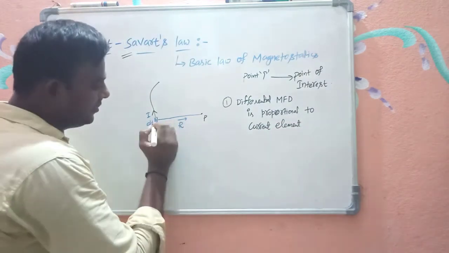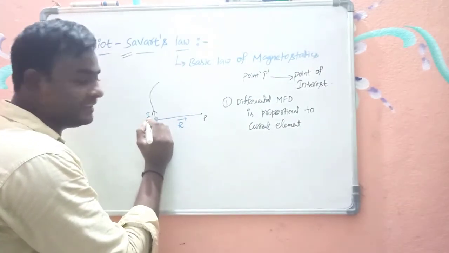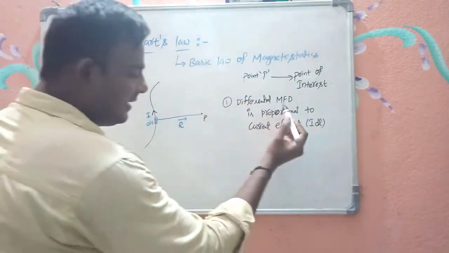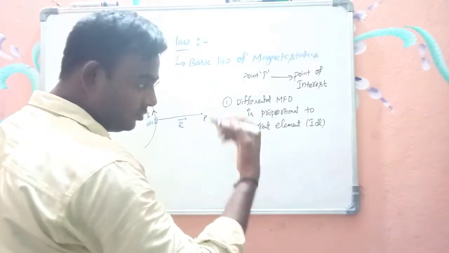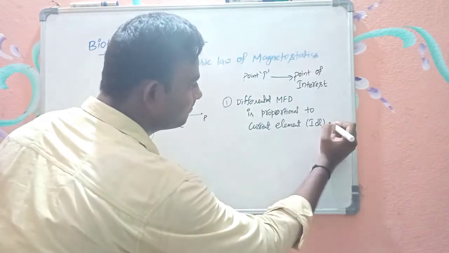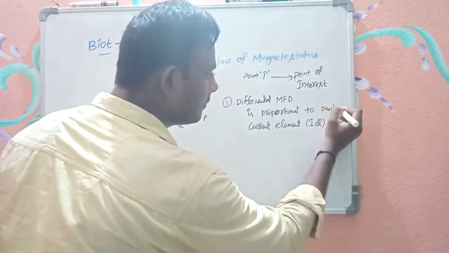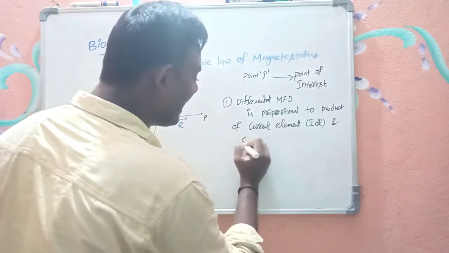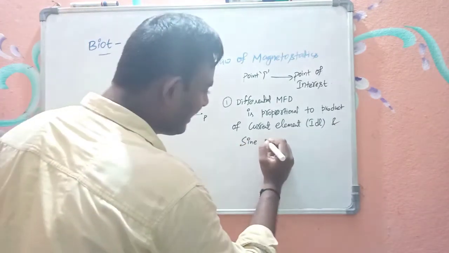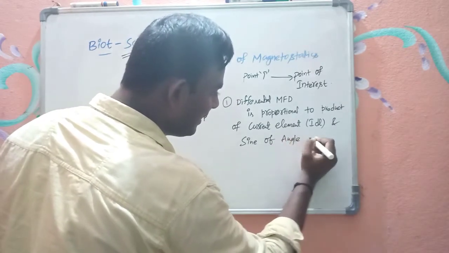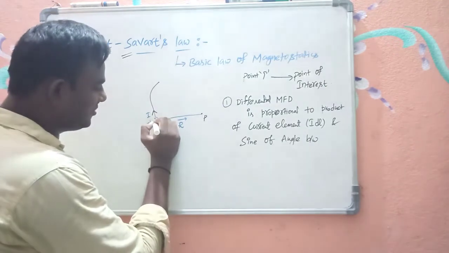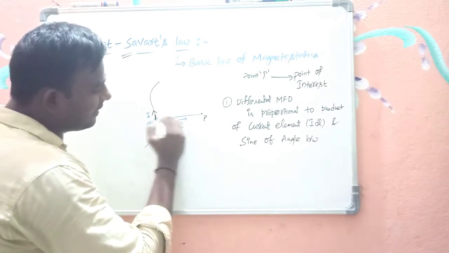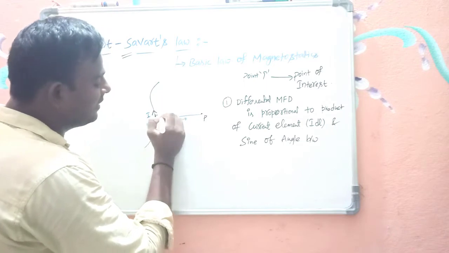What is the current element? dl is the length of that element and the current flowing through that element is I, so we can call that current element I dl. So the differential magnetic flux density is proportional to the product of the current element I dl and the sine of the angle between the current element, which is in this direction, and the line joining the current element to the point of interest. That angle is theta.